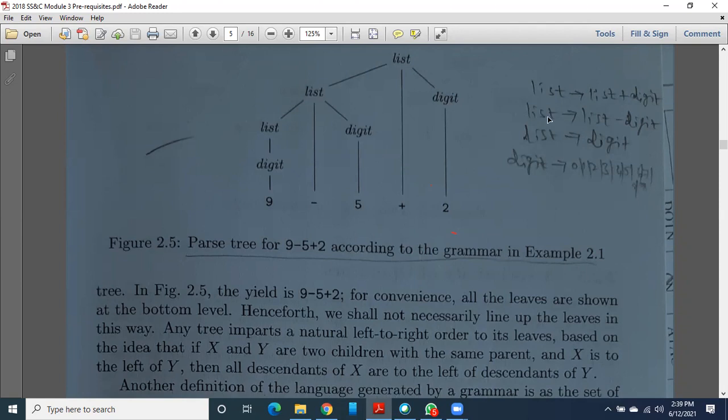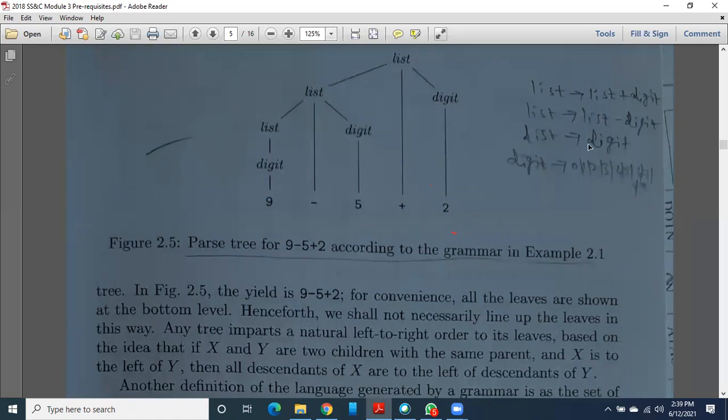The second production is very suitable for my expression because it is list minus digit. Here 9 minus 5 is there. So I define it like this: list minus digit. Clear?